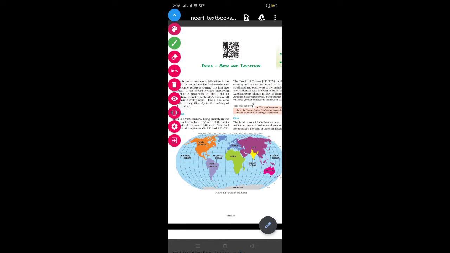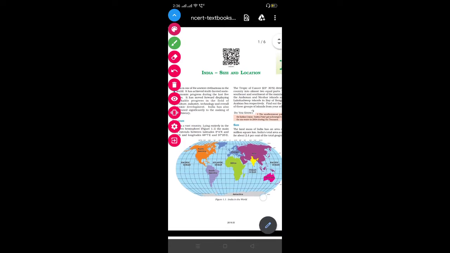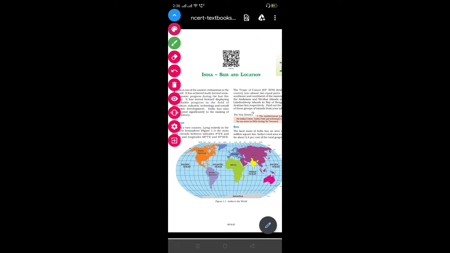Now we will talk about its location. So let's locate India on this world map. Can you see this yellow country here? This yellow country is India, and it lies in the continent of Asia. It is in the southeast part of Asia, and it is also called the subcontinent.